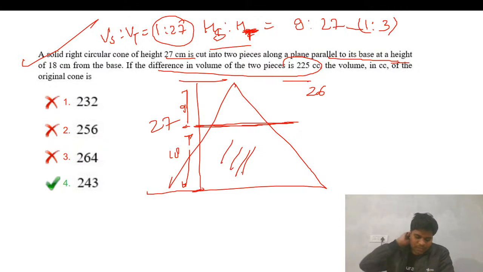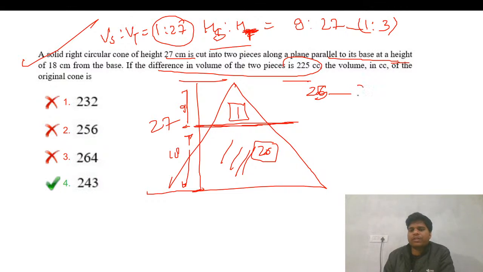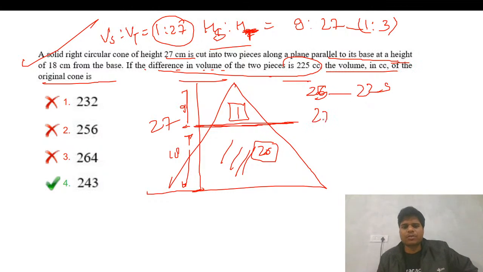The difference of the pieces is given. Okay, risky. We'll discuss that. Let me just finish this question, then I will give you the overall idea. So this is 26, this is one, and the difference is 25. 25 is equal to the volume in the original cone. So what we need is the volume of the original cone. Original cone is 27.